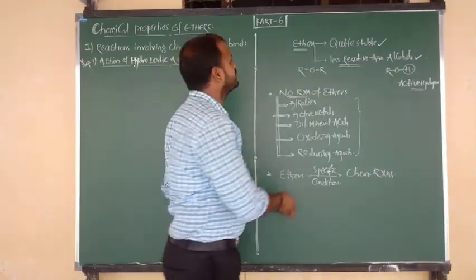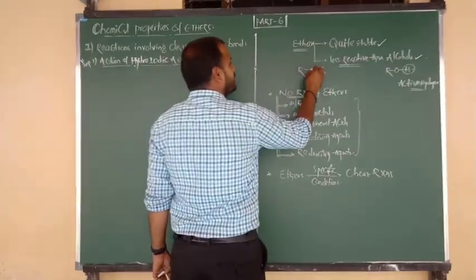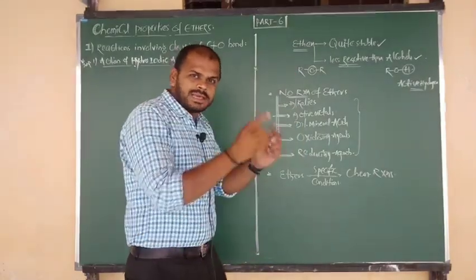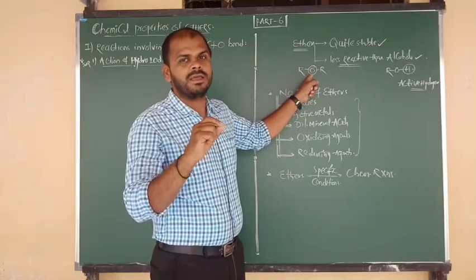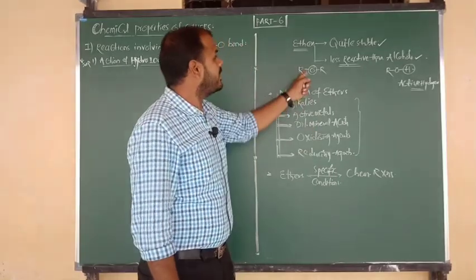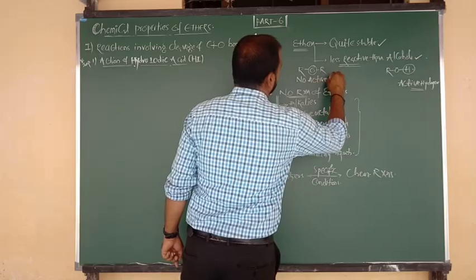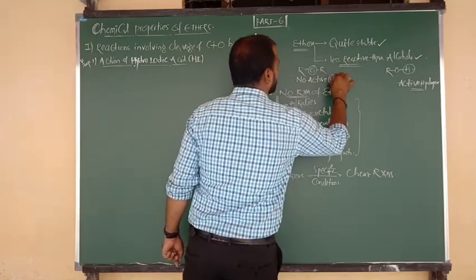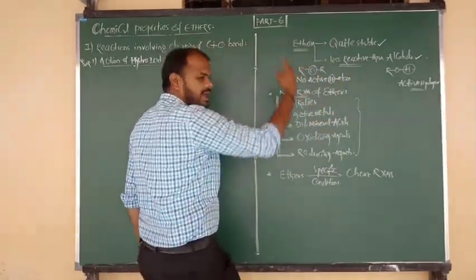Ether's general formula is ROR. In ether, O is connected to the right side alkyl group and the left side alkyl group. Is there any direct hydrogen atom in contact with oxygen? No, hydrogen is not in direct contact with oxygen. That means in ether there is no active hydrogen atom. Due to the absence of active hydrogen atom, we have to say that ethers are less reactive.